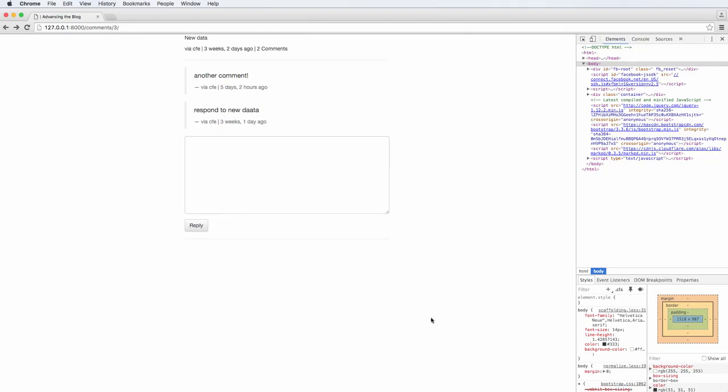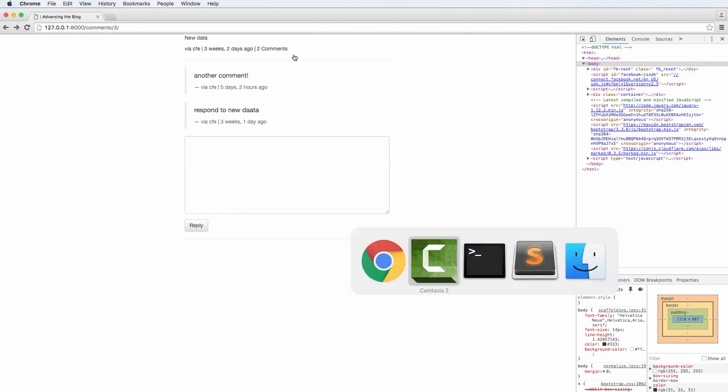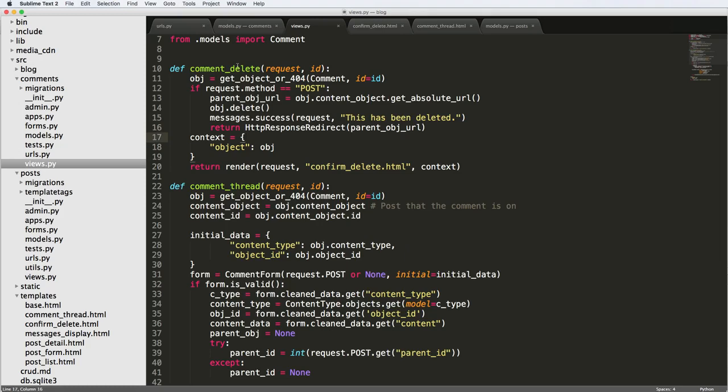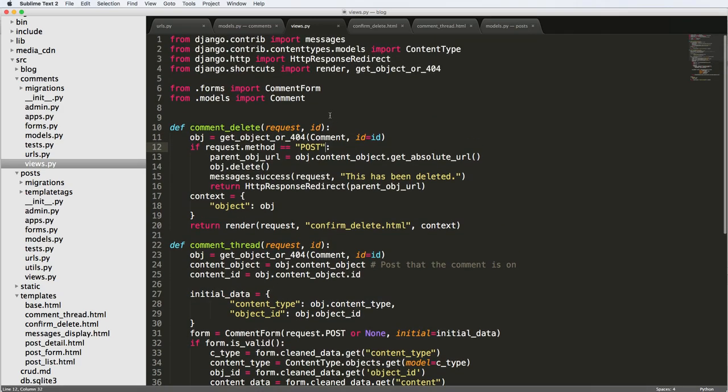So we have a little issue when it comes to deleting comments. Any user at this point can delete any other user's comments, and that's not what you want to see. Instead, what you want to be able to do is prevent any user from deleting it. And I've also noticed that this get object or 404 is creating a little bit of an issue. It's not necessarily working every single time. So I'm just going to change it slightly to a way that I'm positive will work every single time.